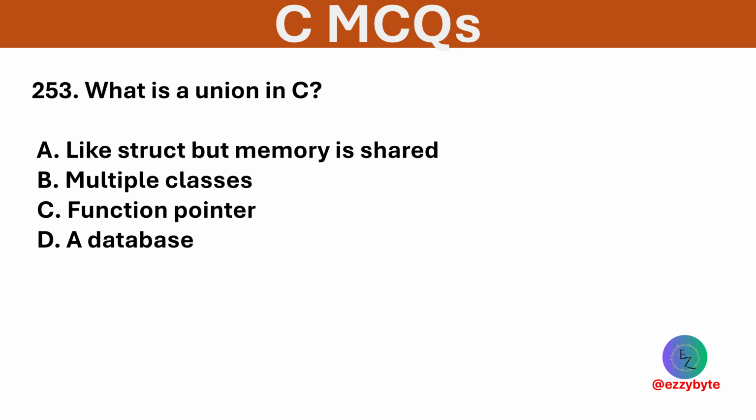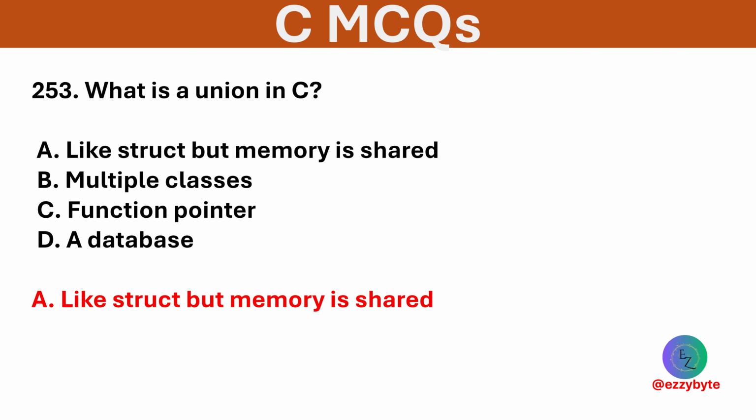What is a union in C? Options are like struct but memory is shared, multiple classes, function pointers, and a database. Option A is correct. Union stores all members in the same memory location.